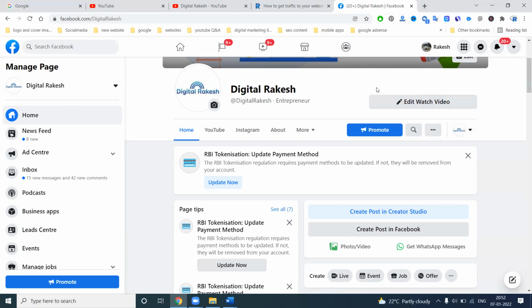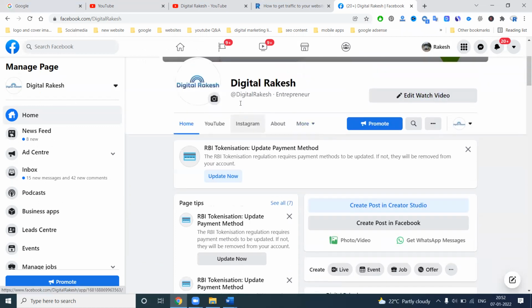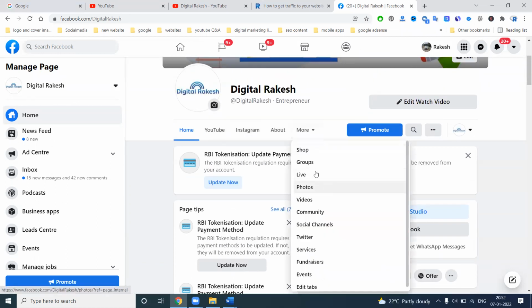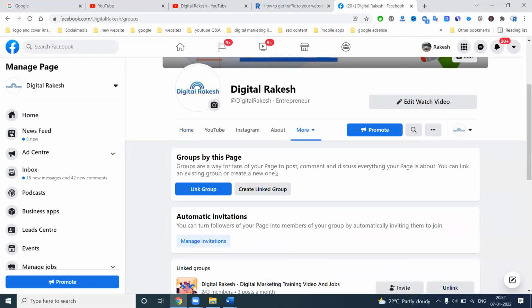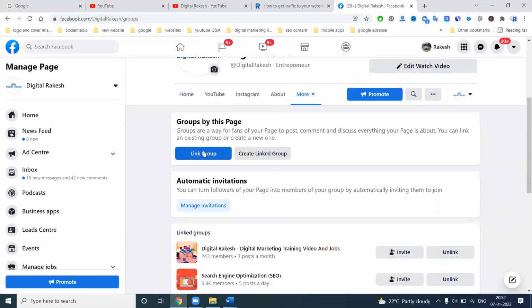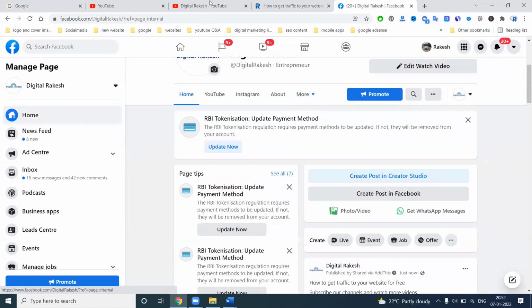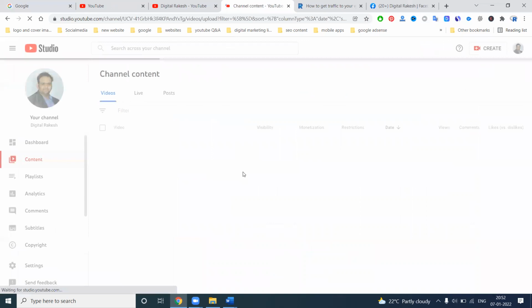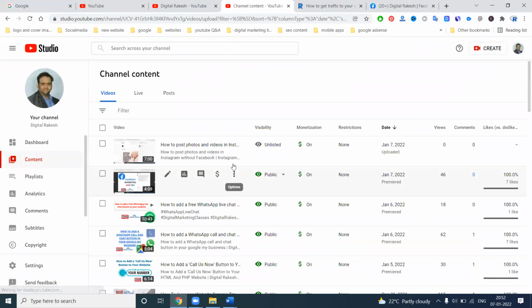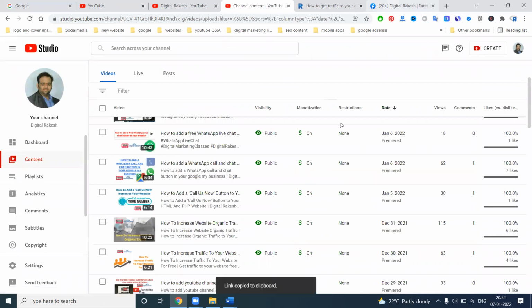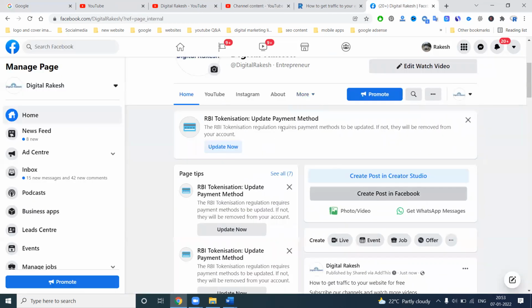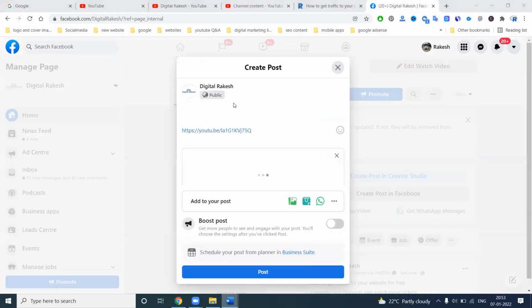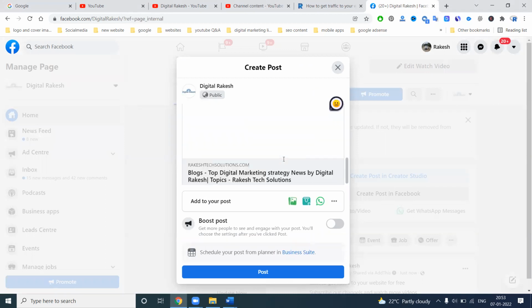Now, next, I can show one more option. With each Facebook page, we can join any number of groups. We can link with your existing group, join a new group, or create a new group. What is the purpose? Suppose I show you here. Any video I'm selecting, copy, paste. Here is the option.